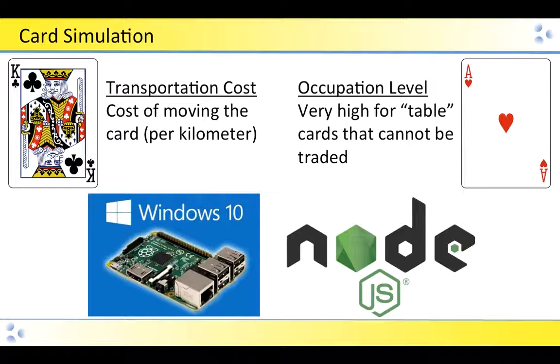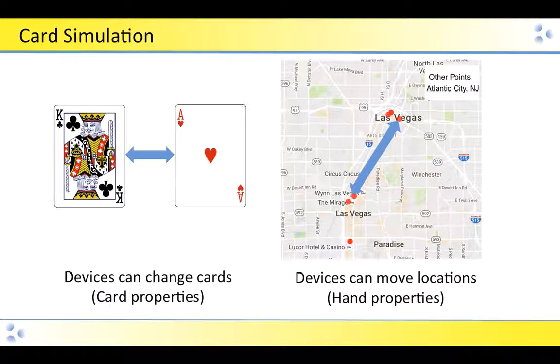The cards are going to be simulated as Windows 10 IoT Core devices, and they're running a Node.js script that takes care of the information about the hand, about each card. The cards themselves have two individual properties. They've got the transportation cost, the cost of moving each card, and I'm simulating that as a parameter for each card. And then cards also have an occupation level. So if it's a very high number, for example, table cards that can't be traded, then the cards are not likely to be traded by our trading algorithm.